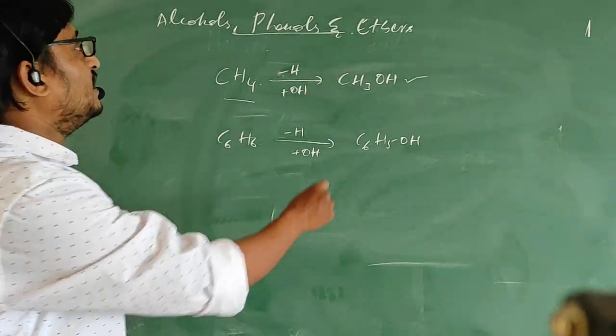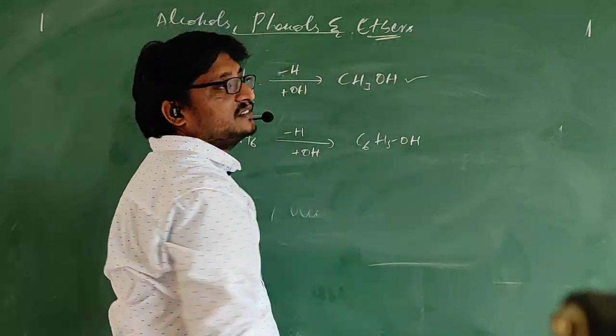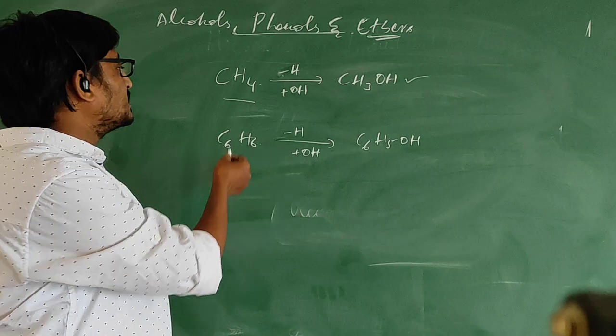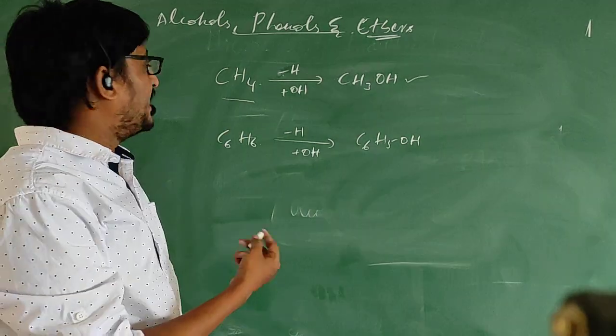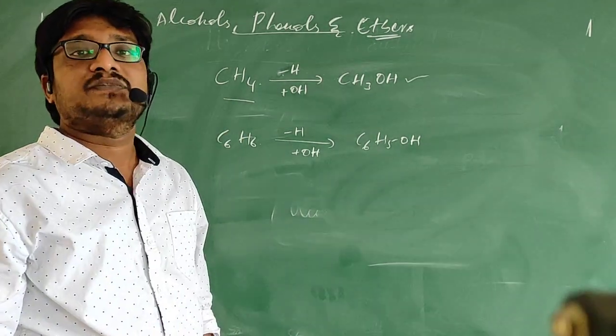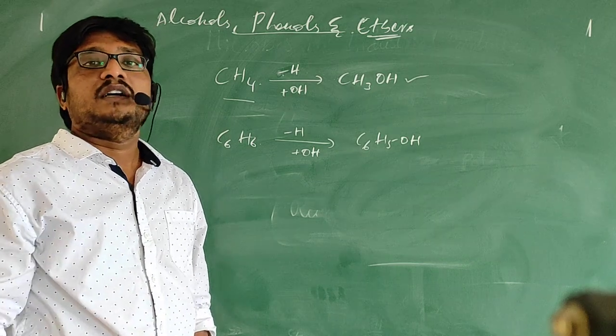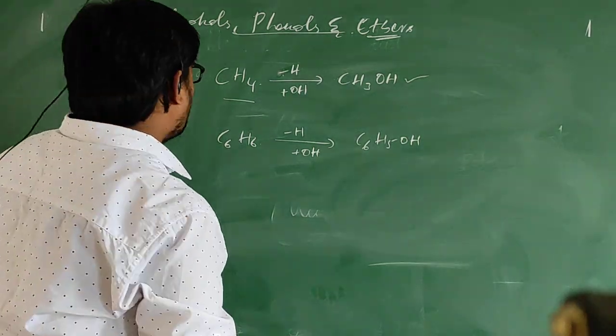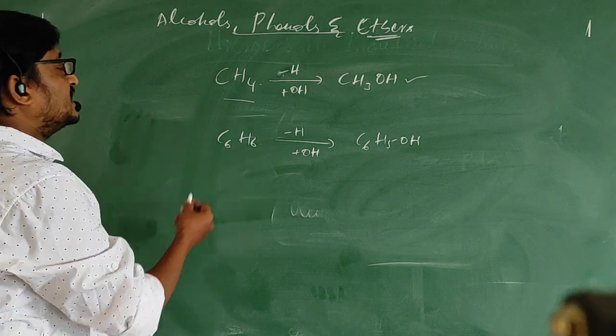In the same way, when we consider ethers, how are ethers formed? When hydrogen from these hydrocarbons gets substituted by alkoxy or aryloxy groups, then ethers will be formed.